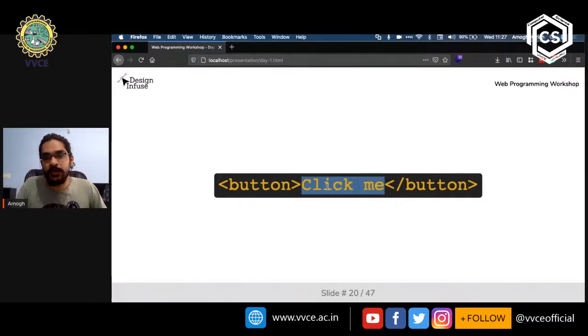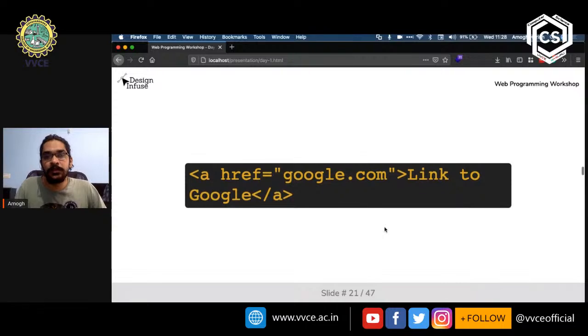In this example, we've said that the button is called click me. And then we close the tag by creating a left angle bracket, a forward slash, the name of the tag, which in this case is button, and then the right angle bracket.